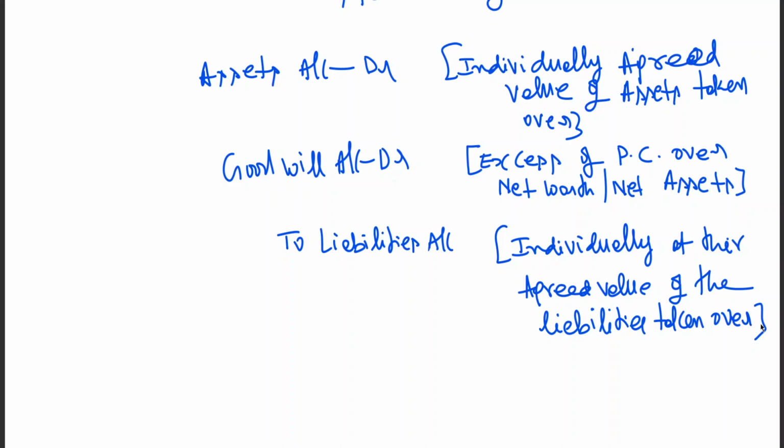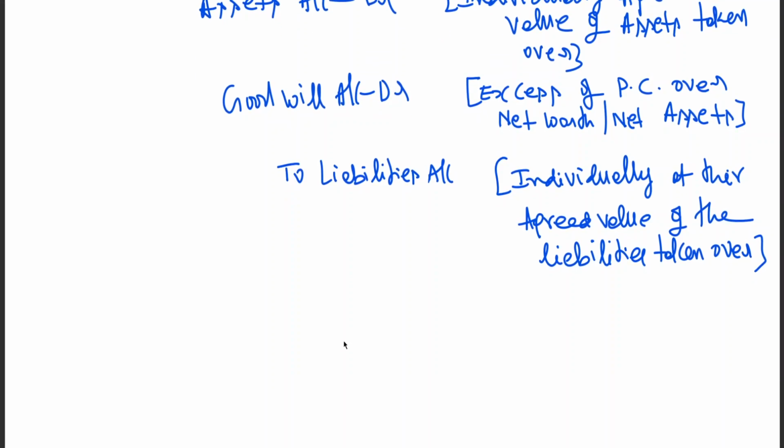Without these entries, we can't move, my dear friend. That is why we are giving them. We need to learn in a detailed manner. Once you do the problem, it will be easy. Then to business purchase account.